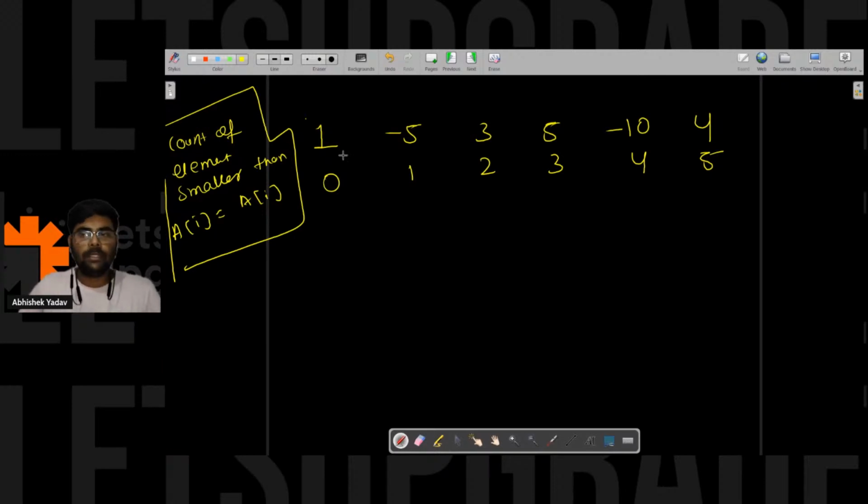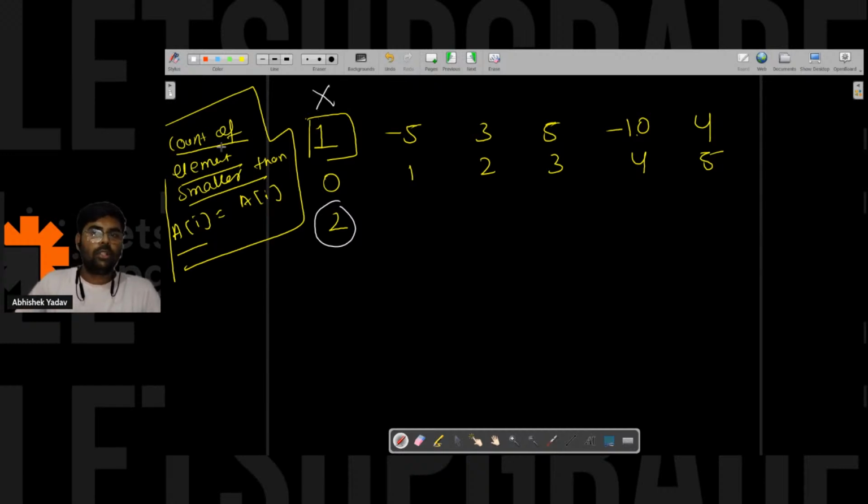I am giving the example itself. For 1, count the elements smaller than it. How many elements are smaller than 1? It is minus 5 and minus 10. So two elements are smaller than 1. This is not a noble integer, because according to the definition, the count of elements smaller than A[i] is 2 and the element itself is 1. It is not equal, so this is not a noble integer.